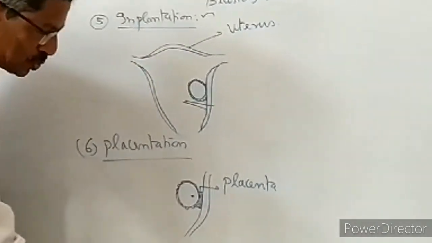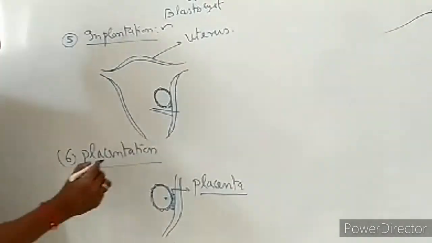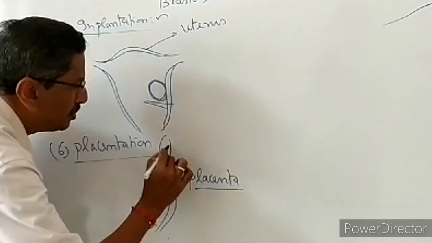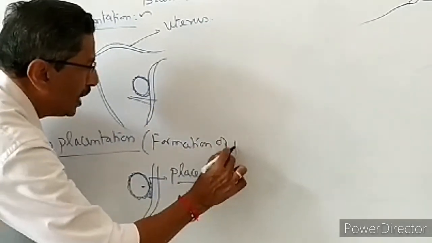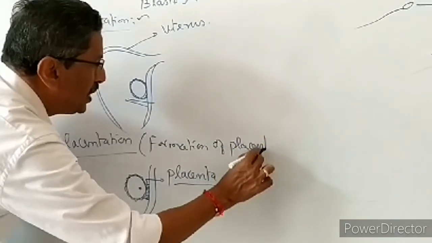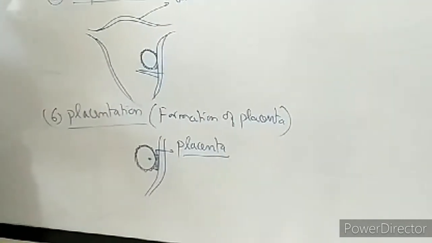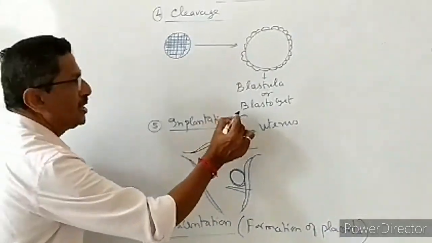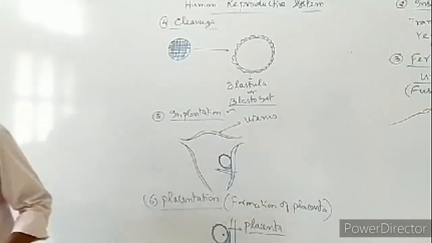Not only the blastula, the future fetus completely. So the formation of placenta is called placentation. That is, placentation means the formation of placenta between the wall of the uterus and the blastula. Blastula is otherwise called a blastocyst. Now we have completed the event.